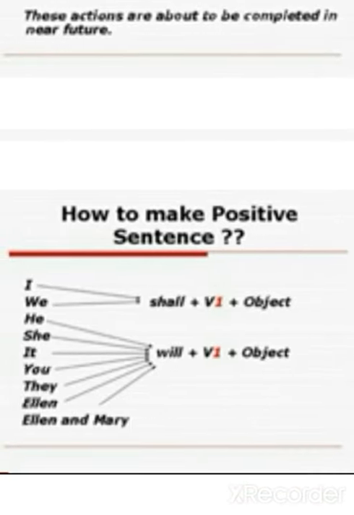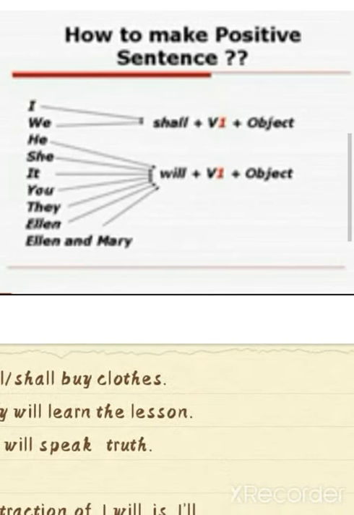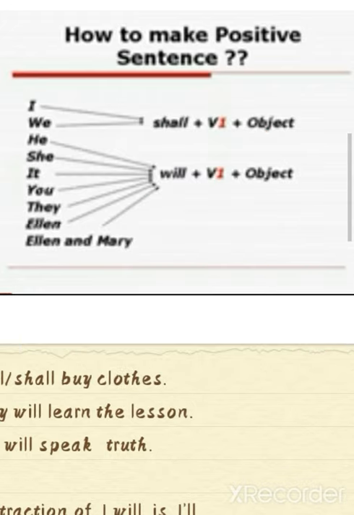Now you can see how to make positive sentences. It's easier, because in our previous two tenses you learned what subjects are, how to place the verb, and where the object goes.